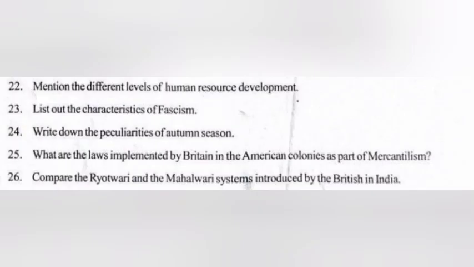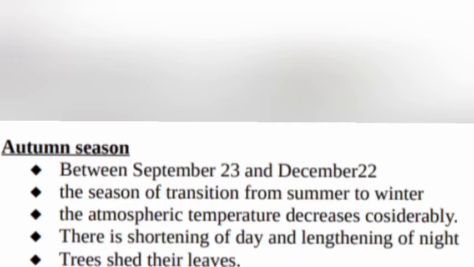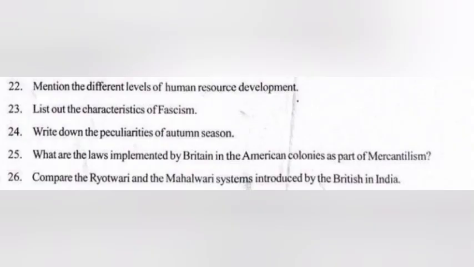24. Write down the peculiarities of autumn season. Answer. Between September 23 and December 22, the season of transition from summer to winter. The atmospheric temperature decreases considerably. There is shortening of day and lengthening of night. Trees shed their leaves.